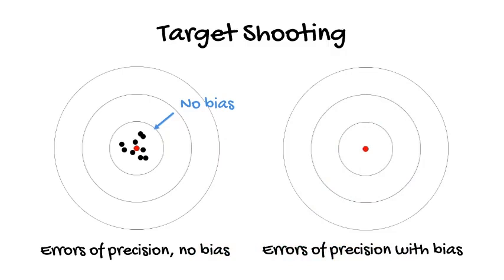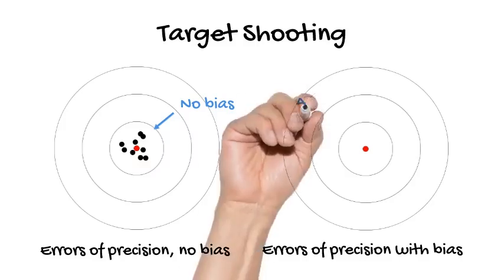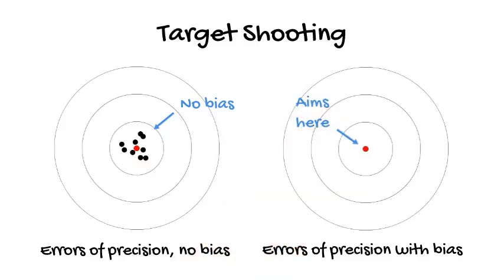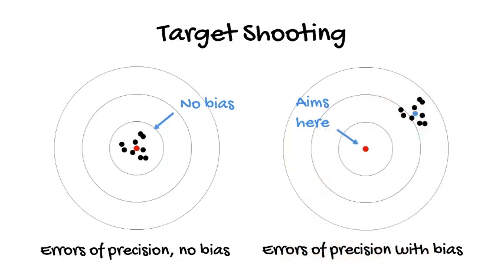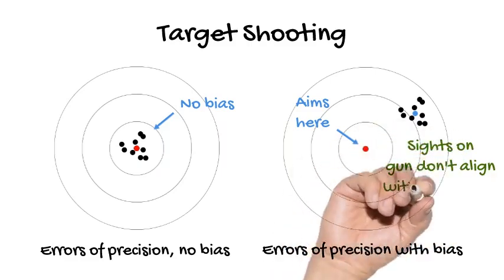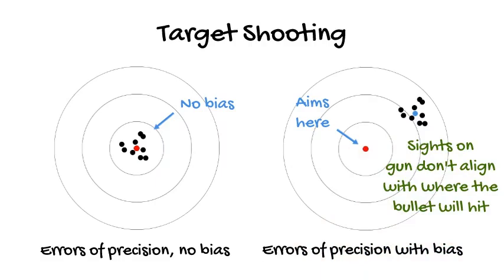For the second target shooting scenario, we'll look at small errors of precision, but with bias added to it. Consider a gun whose sights aren't properly calibrated. If the marksman aims the sights exactly on the bullseye, the shot of the bullet from the barrel will actually hit over here. As a result, the bias of the gun appears as shots gather away from the center when the marksman aims the sights at dead center. The cause of the bias is that the sights on the gun don't align where the bullet will hit.